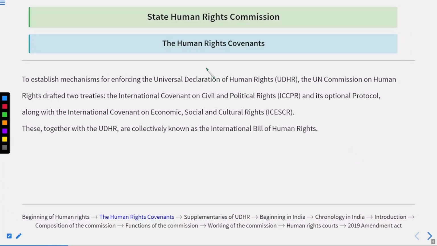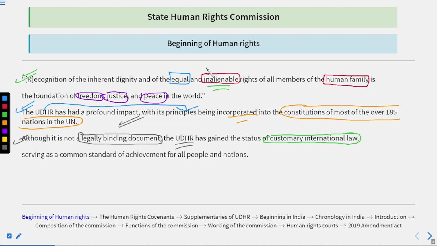So here we have seen the beginning of human rights, how it was started. It was started basically during the World War era, with the restrictions we had seen. Even the impact of globalization paved the way so that we could form a declaration through which we could decide what basic human rights we should give to each and every one, irrespective of nation, irrespective of region.